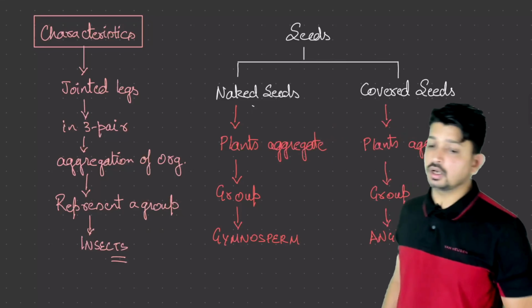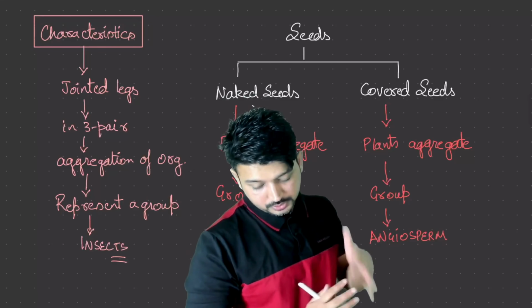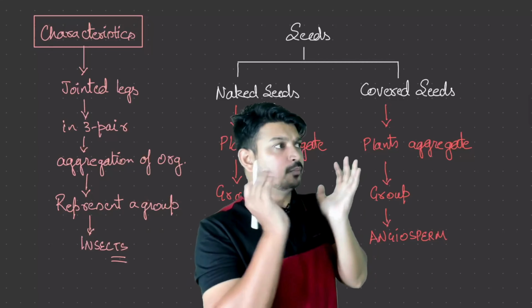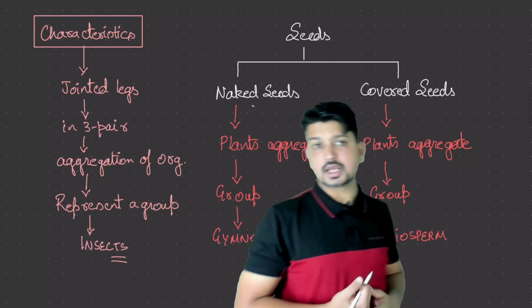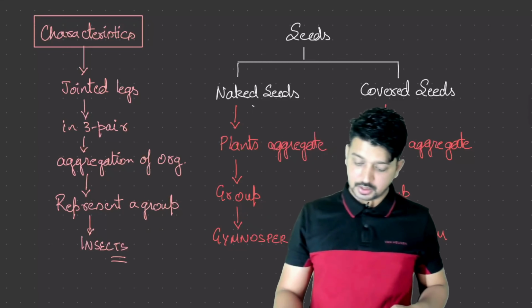So this is how the entire hierarchy game works. You can see plants, we aggregated the plants, then we made a particular group and this group is called angiosperm. This is how the hierarchy works.